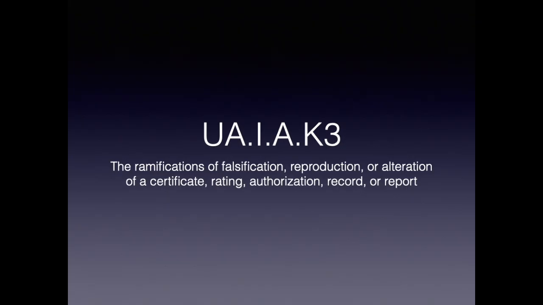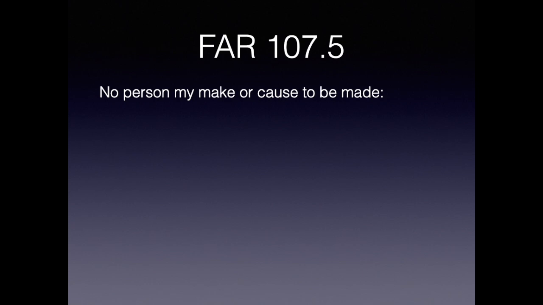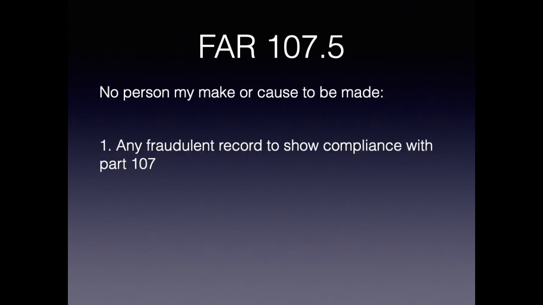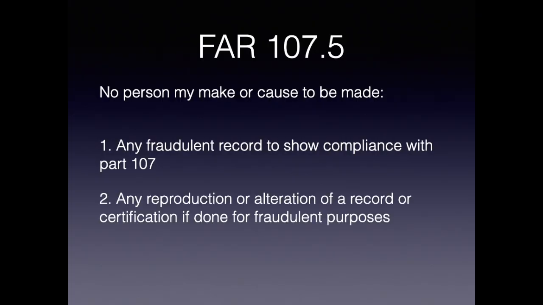First of all, this is going to be covered primarily under FAR 107.5, and here it tells us that no person may make or cause to be made any fraudulent record to show compliance with Part 107. Also, any reproduction or alteration of a record or certification if it's done for fraudulent purposes. That should be pretty self-explanatory. You are not allowed to commit fraud, is what that essentially says.